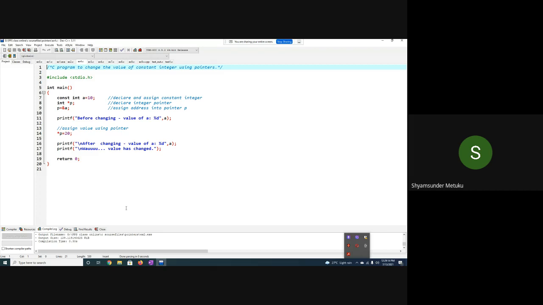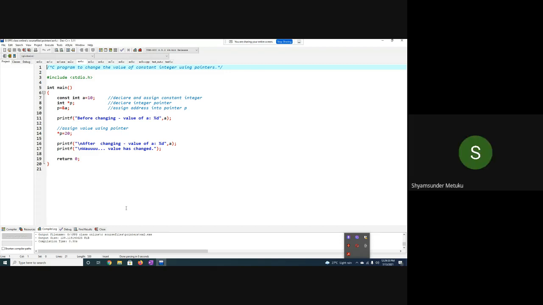Respond. A constant integer a is equal to 10 is declared. A memory with the constant property and the value 10 is defined. We assign a pointer to that constant and try to modify the value. Is it possible or not? No, sir, as per you.